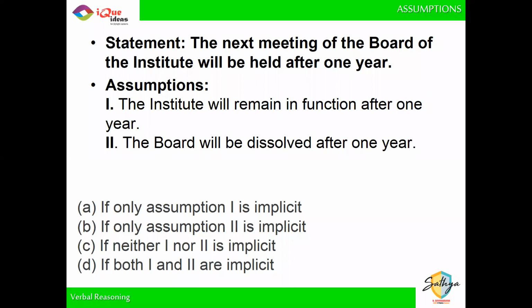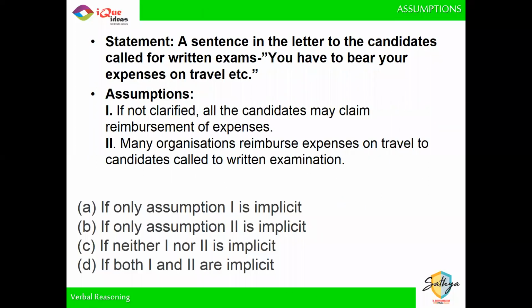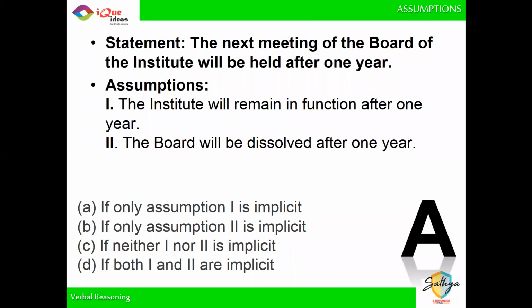So the first one is definitely true. The first one, that the institute will remain in function after 1 year, is true. And the second one is actually the opposite. If you assume that the board will be dissolved after 1 year, then how can you hold a meeting? जब board को आप खत्म कर दोगे तो मीटिंग क्यों करेगी? जो चीज खत्म हो गई है वो मीटिंग ही क्यों करेगी? So the second one is the exact opposite of what you are required to assume. So it's only the first one which has to be assumed as the assumption. Did everybody get this one? It's only the first one which has to be made as an assumption, not the second one.